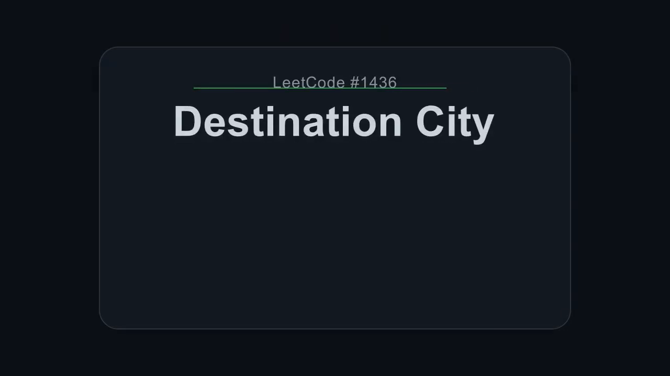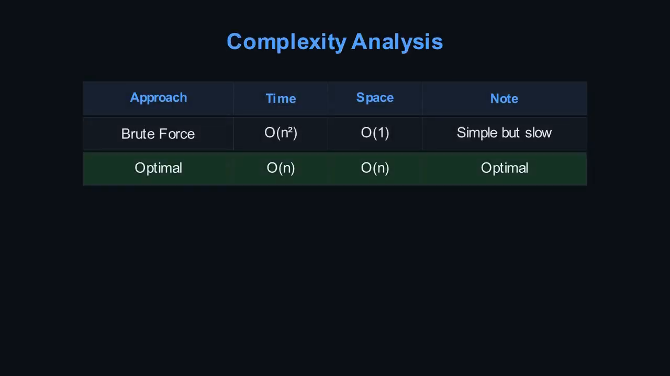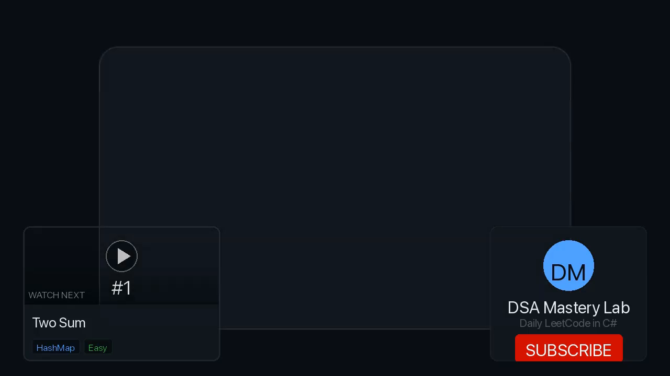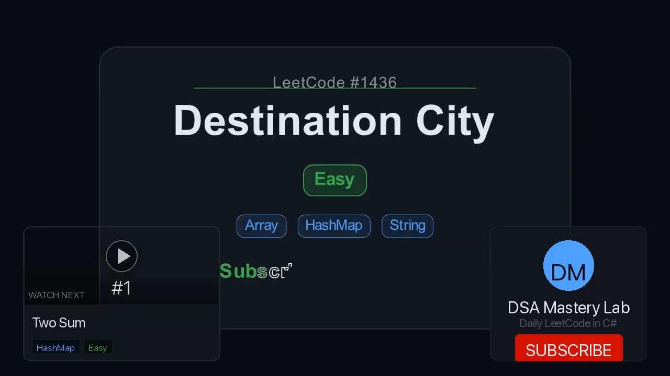You'll spot this pattern when you need to find the one element that never appears in a certain role, especially in paired data where relationships form a chain or a tree. Also when the problem asks for the sink, or terminal, node in a directed graph that's guaranteed to have exactly one endpoint. Time complexity is big O of n because we do two linear passes over the paths. Space complexity is big O of n for the source set, which in the worst case holds every city except the destination. Try the next problem, same pattern, finding the node with no outgoing edges.